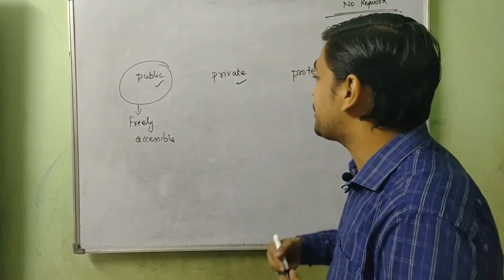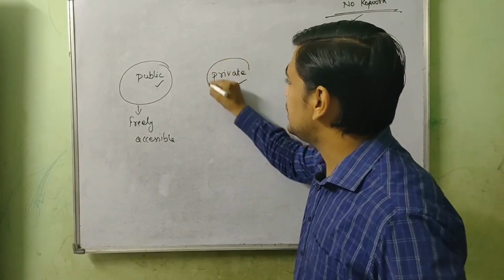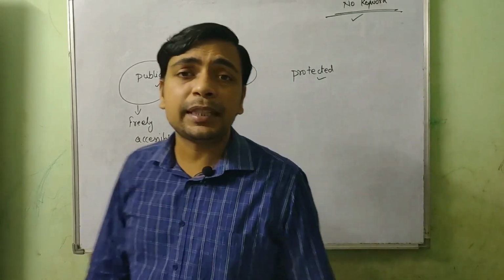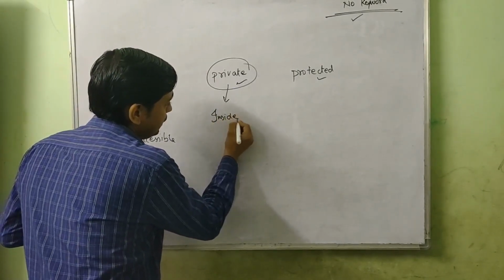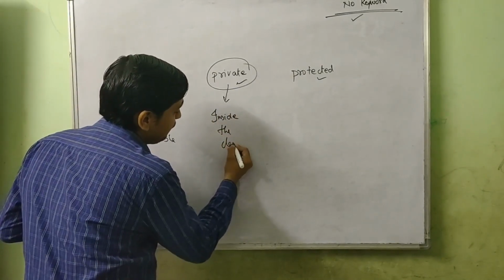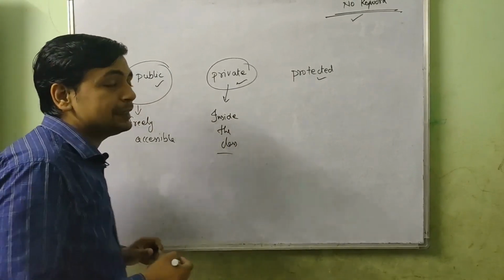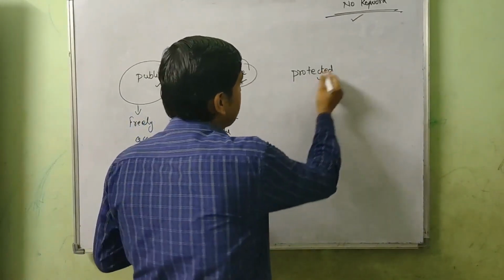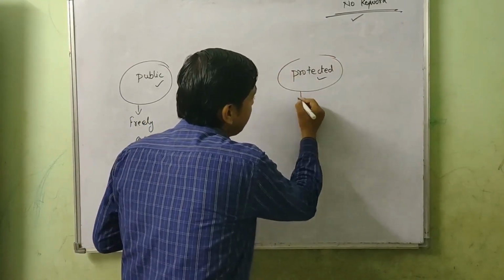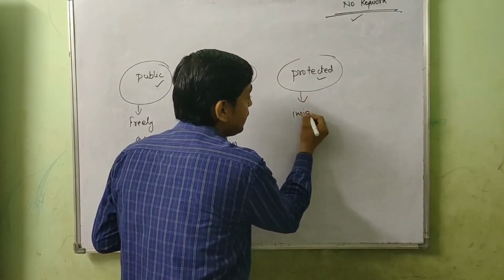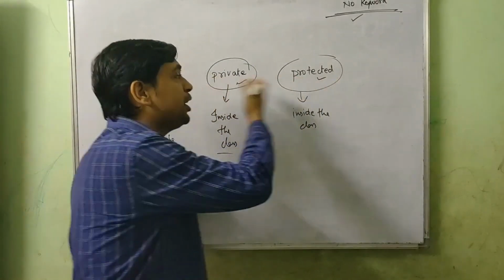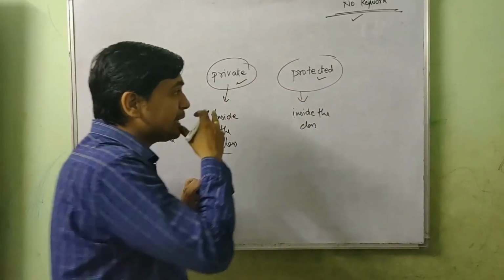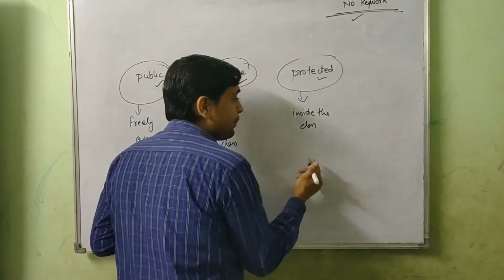But if we talk about private, all the private members can be accessed inside the class itself. So there is only one place where a private member can be accessed, that is inside the class. What about protected? Protected members are like private, they can be accessed inside the class, but there is a special feature which differentiates between private and protected, and that feature is that protected members can be inherited.